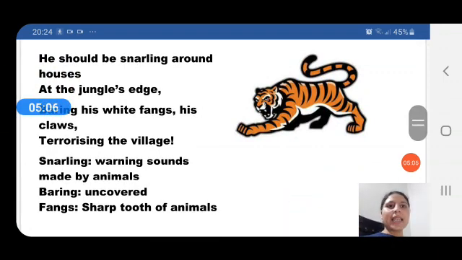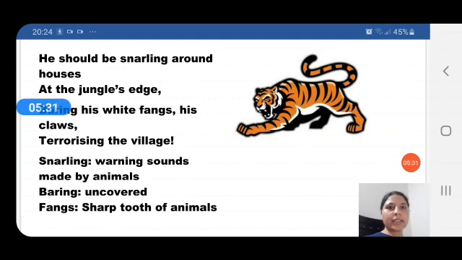He should be snarling around houses at the jungle's edge, baring his white fangs, his claws, terrorizing the village. So the poet says that a tiger is not meant to be kept in a cage. He should be snarling. Snarling means giving warning sounds, roaring fiercely.